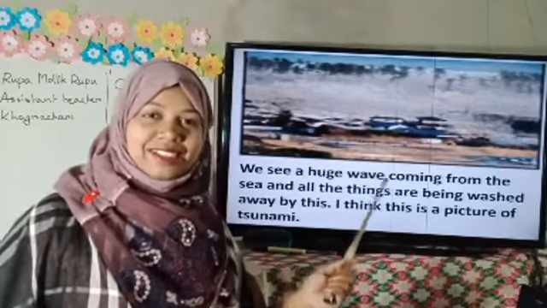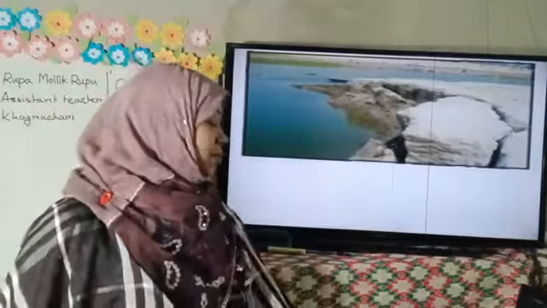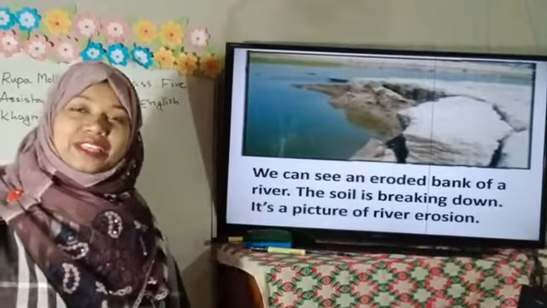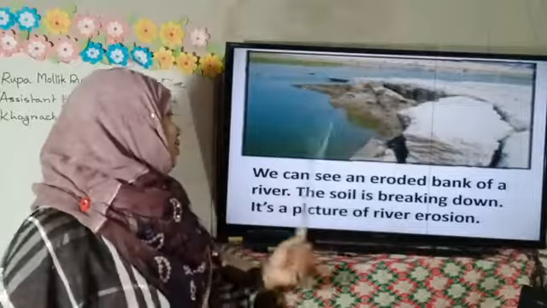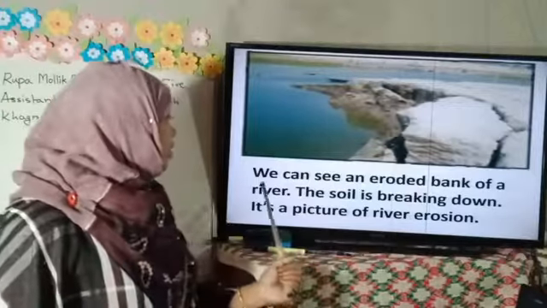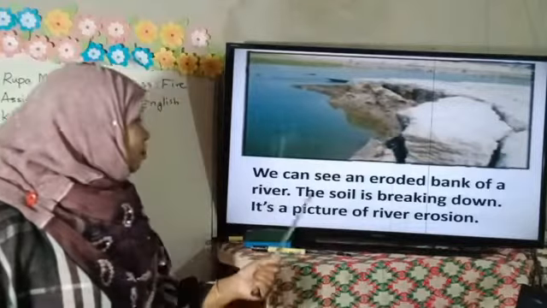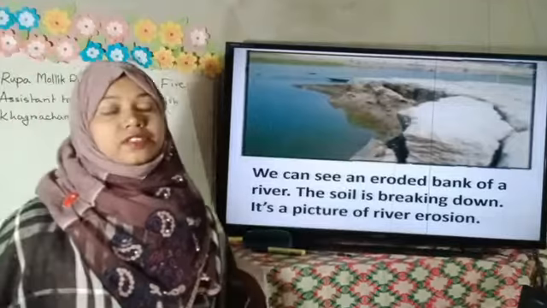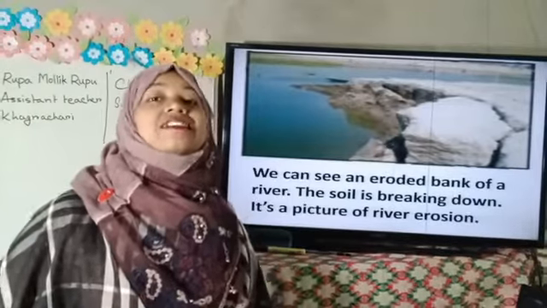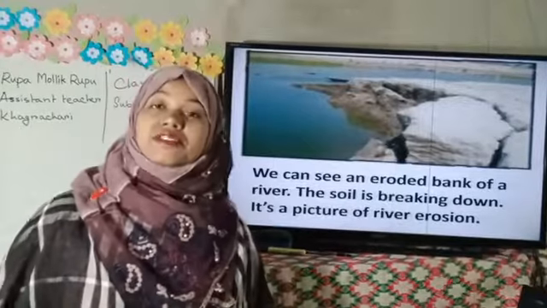Tsunami, right? Okay, now I would like to discuss the last picture, number 4, from the book. Okay, dear students, what can you see in this picture? We can see an eroded bank of a river. The soil is breaking down. It's a picture of river erosion, right? Dear students, what do you mean by river erosion?